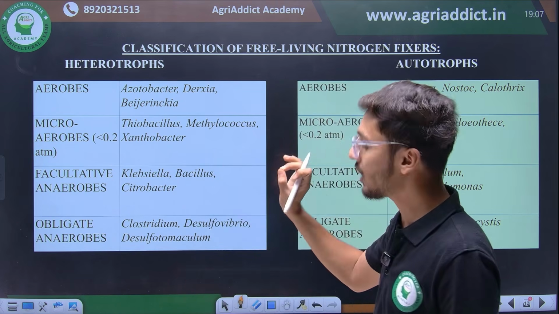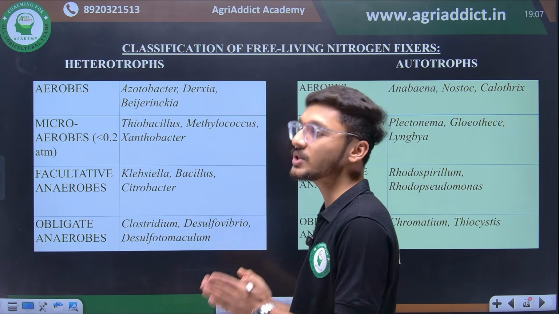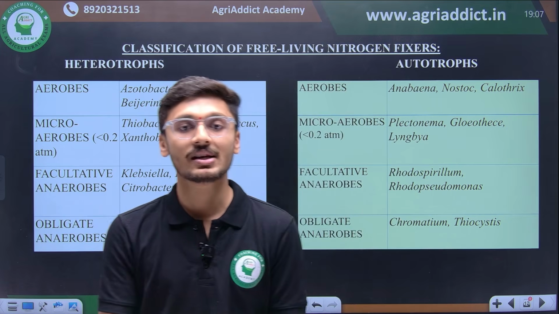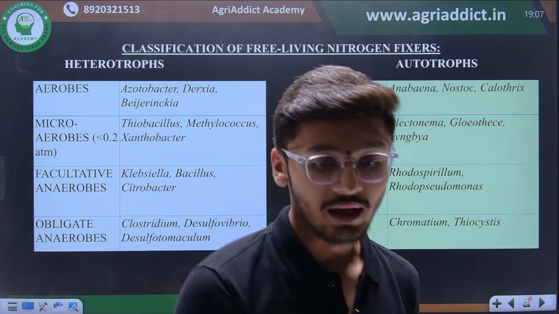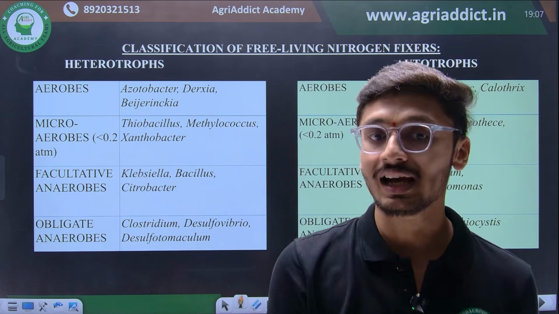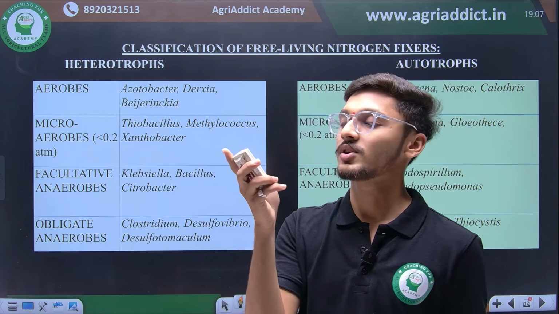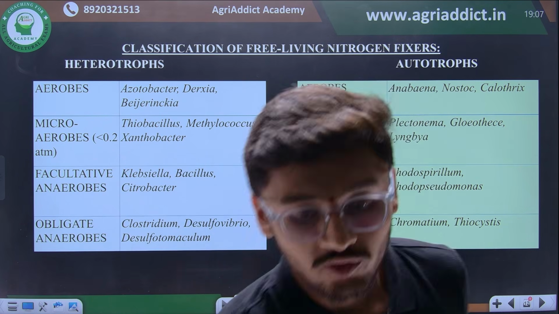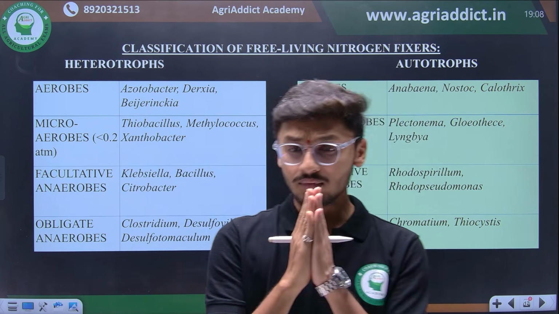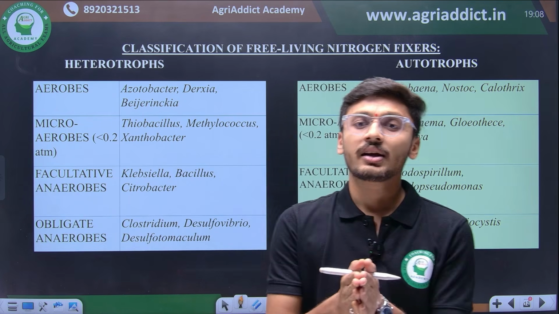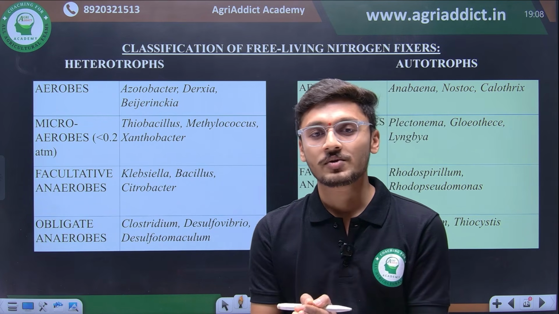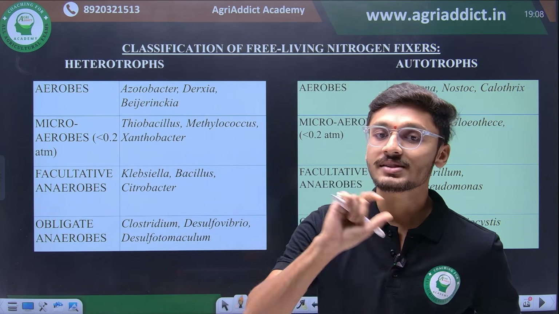Then we have microaerobes. Microaerobes are such aerobic organisms which have an oxygen requirement of less than 0.2 atmosphere. So such organisms are termed as microaerobes.